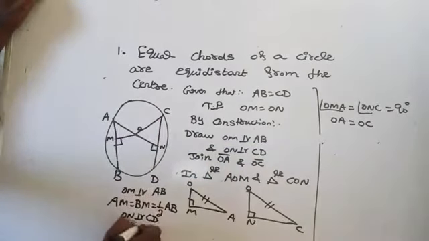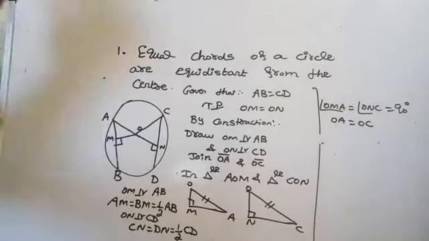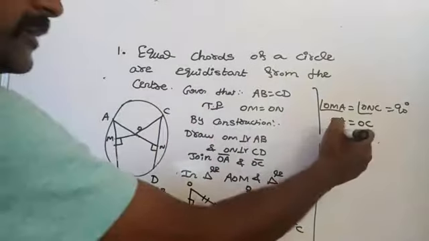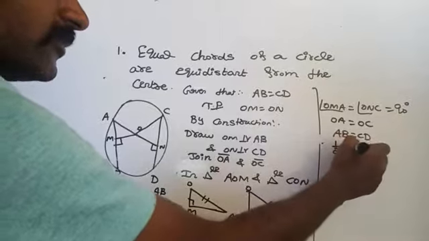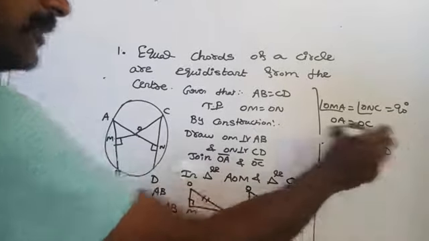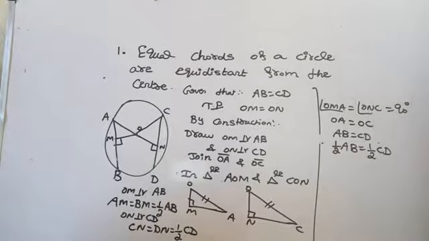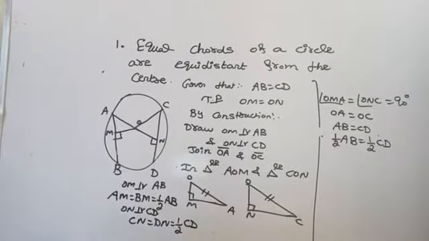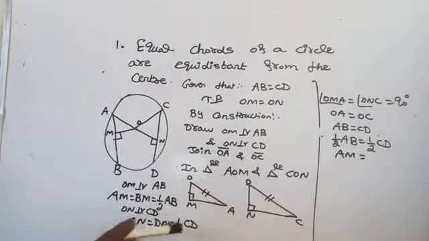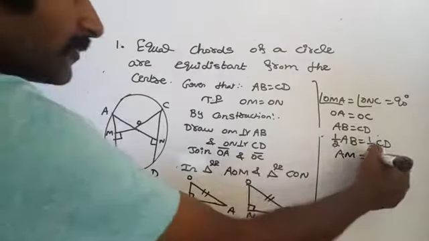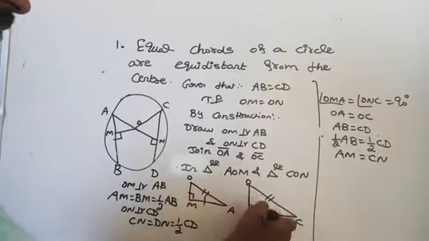CN equals DN equals half of CD. Already it is given that the two chords are equal, therefore AB equals CD can be written as half of AB equals half of CD. We just multiply by half on both sides. Half of AB can be written as AM, and half of CD can be written as CN. So AM equals CN.